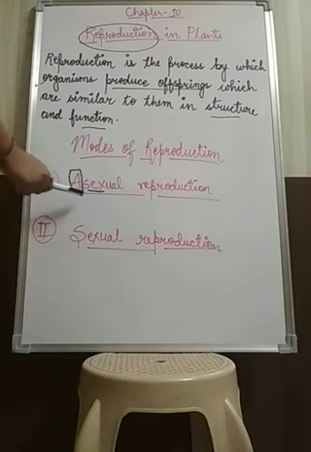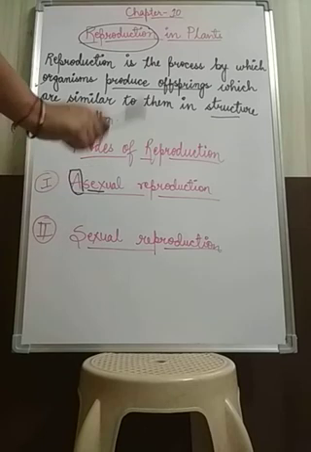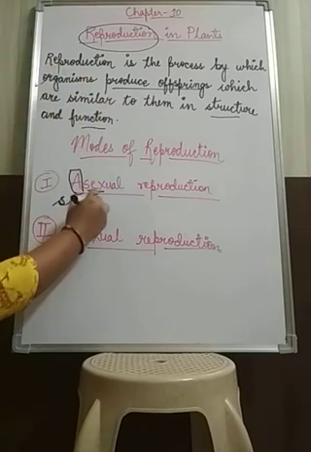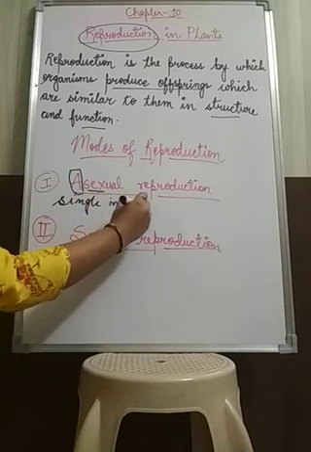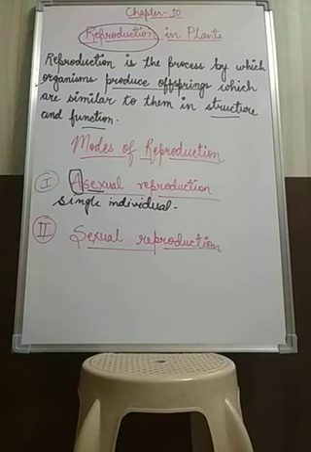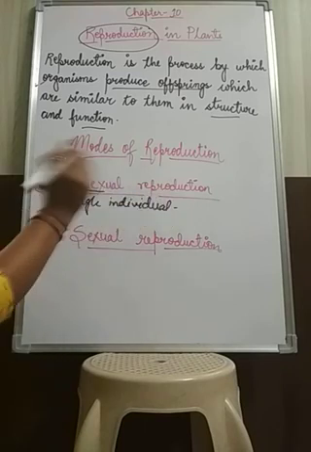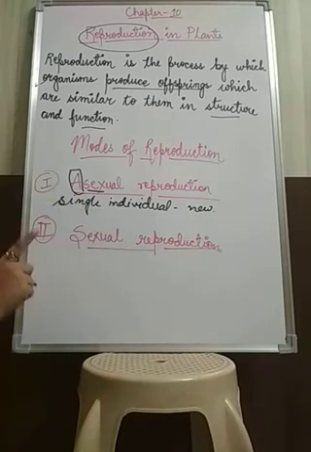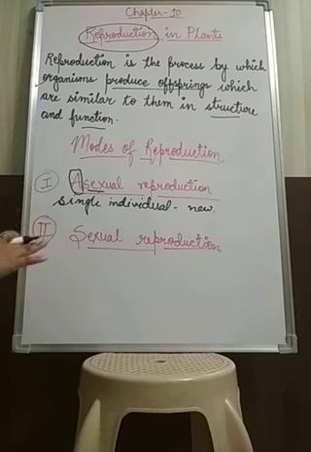First of all we will learn about asexual reproduction. In asexual reproduction, a single individual gives rise to the new organism. A single individual is involved, and it alone produces the new individual. This type of reproduction is mostly common in lower organisms and lower plants.